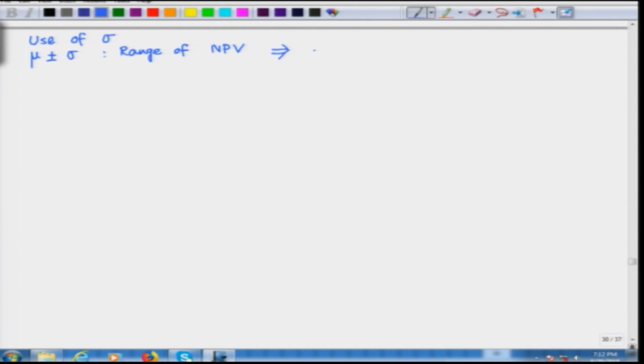If we assume that the random variable net present value follows a normal distribution, then 66.6% of the times the actual or realized value of NPV will lie in the range mu minus sigma and mu plus sigma.